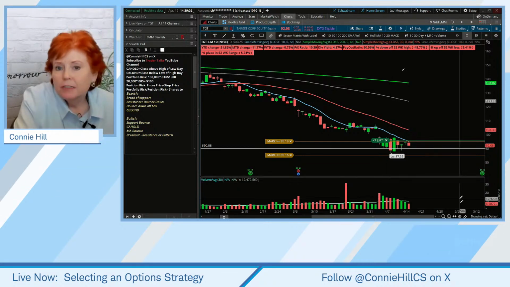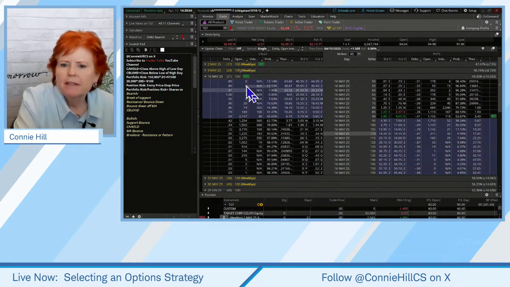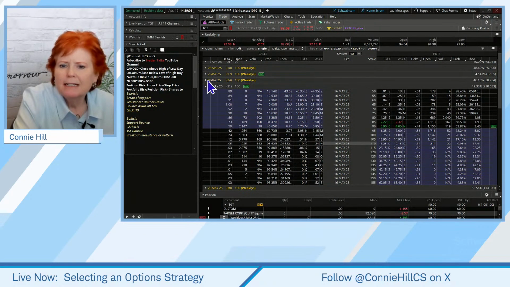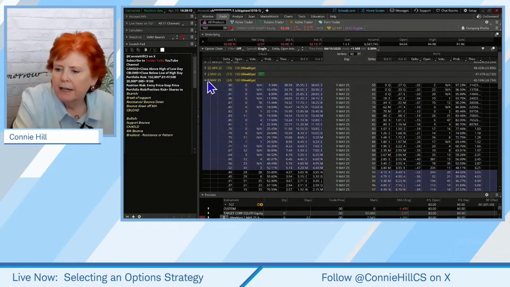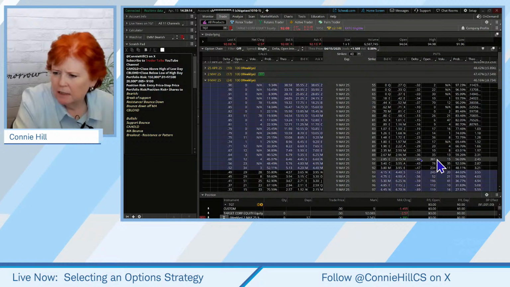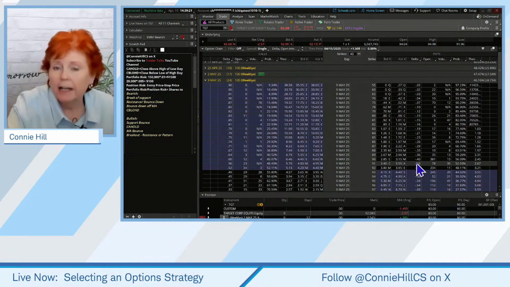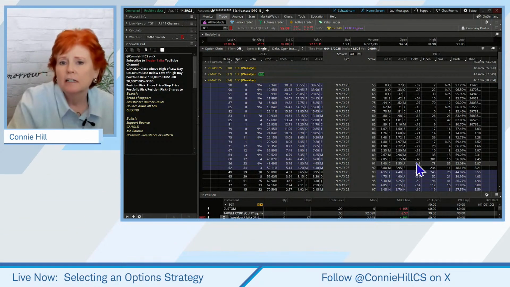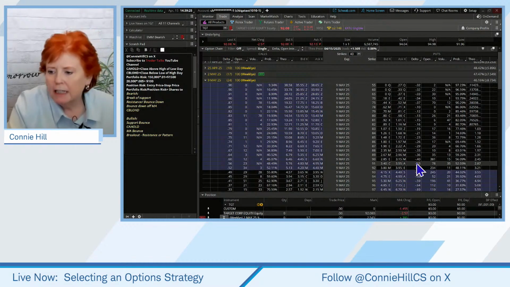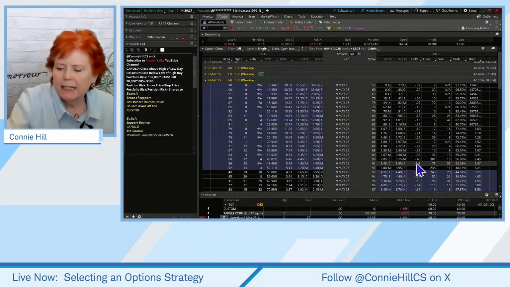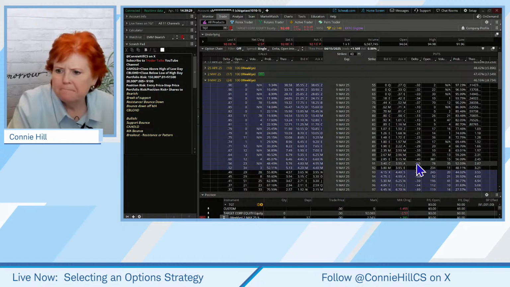In fact, some people might close the May 2nd and sell a May 9th, because those are available too. And hopefully the open interest would be decent. Oh, this one has some decent open interest here at 381 contracts. So that's a possibility of selling something else, extending the trade, bringing in a little bit more money to lower the net debit on the trade.